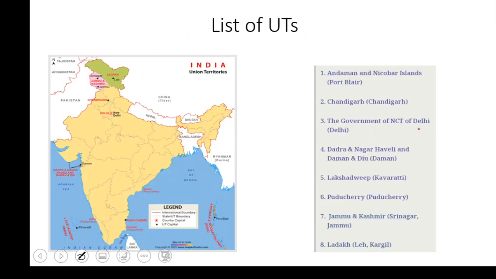Okay. Next one. List of UTs. I said we'll be having a separate slide in which we'll be discussing these UTs. As I've already told, for Ladakh we are having two capitals. First one is Leh and second one is Kargil. So Kargil is somewhere here. It's the same place where the Kargil war was fought between Pak and India.